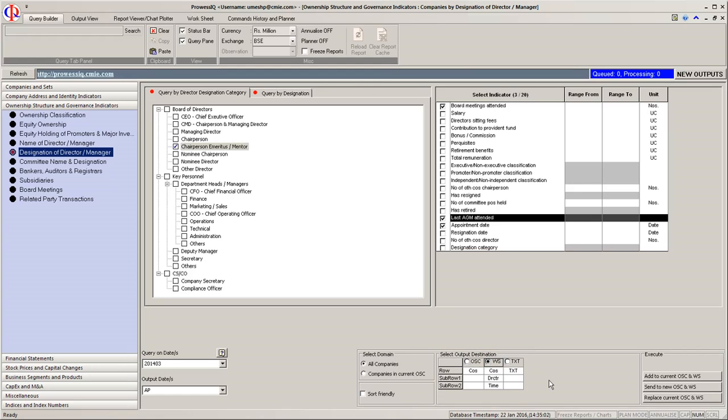The sixth step is to click on the appropriate Execute option to run your query. Since we have selected All Companies as our domain, we can select any one of three Execute options. These are Add to Current OSC and WS, Send to New OSC and WS, and Replace Current OSC and WS.